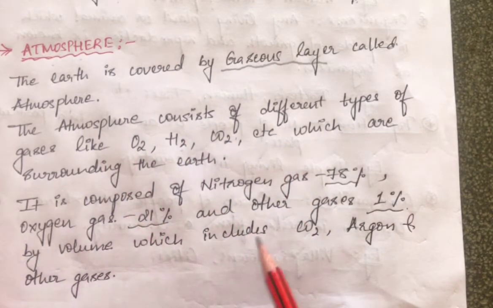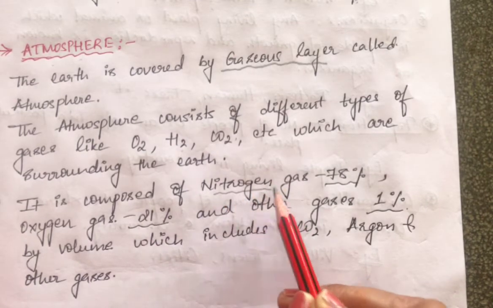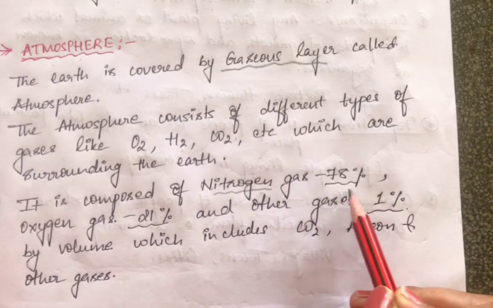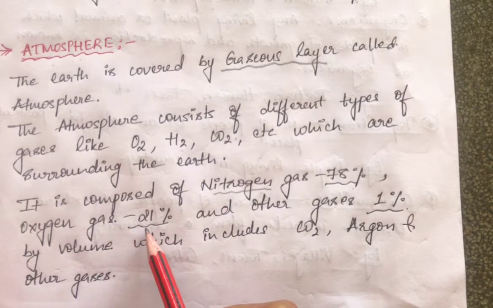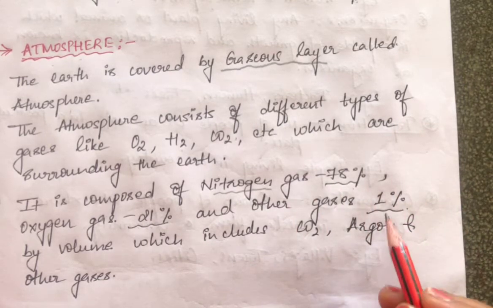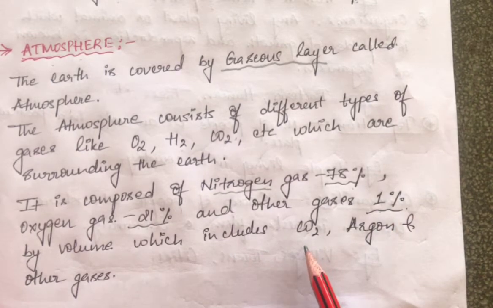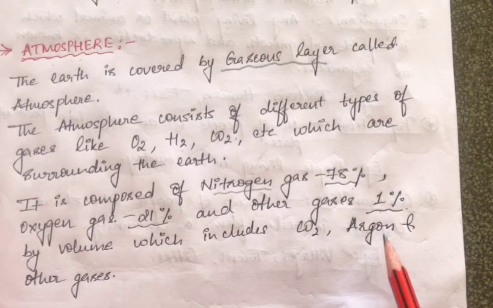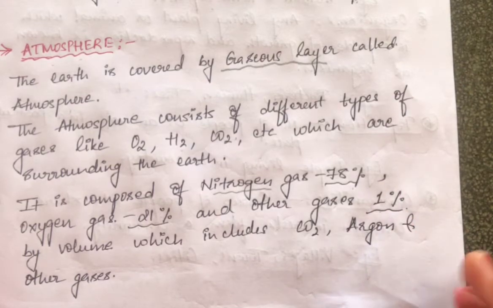In case we discuss which gas is present in maximum volume, you can see here that nitrogen gas is present in maximum volume, that is 78%. After that, next is oxygen gas, which is a little less, that is 21%. All the other gases present on the earth are only 1%. These other gases include carbon dioxide, carbon monoxide, argon and different types of gases, which, apart from nitrogen and oxygen, constitute only 1% of the atmosphere.